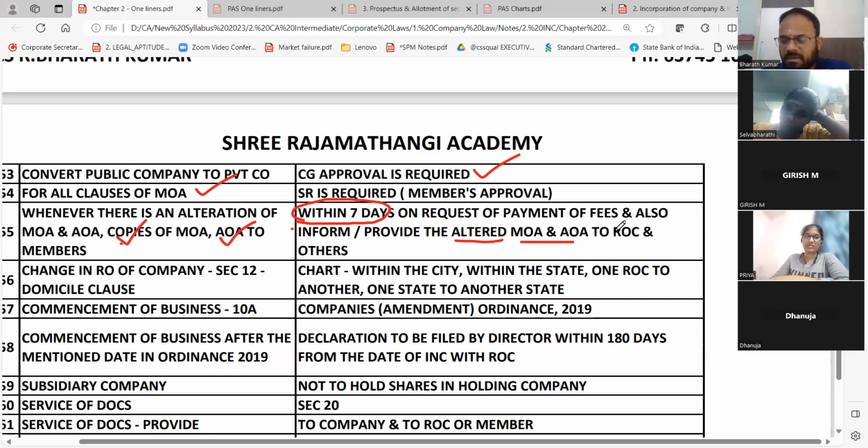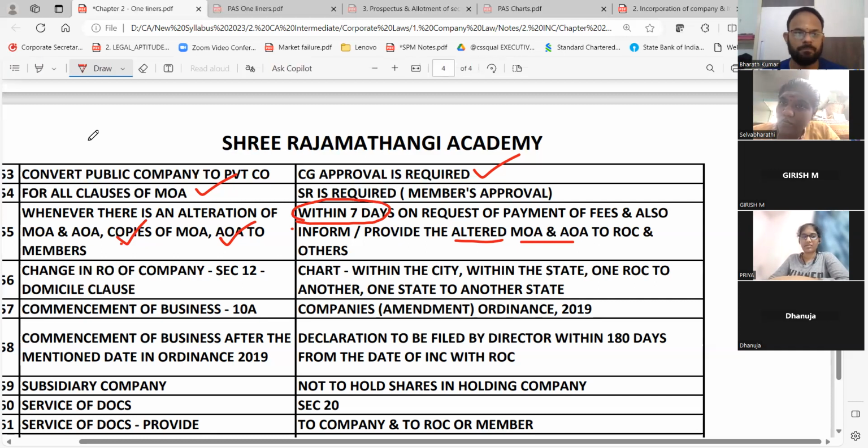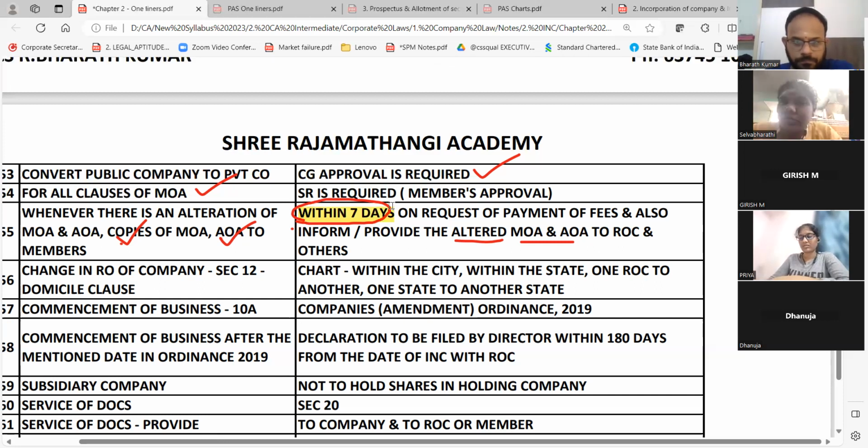We only told one thing. When altered MOA, AOA is done, give it to the members, give it to ROC. When you want to give it to members, how long you should give it, we never studied in the main book study material. So I brought it under one-liner. So within 7 days, that's your MCQ. I always told you to write the number games and practice, which we have already started writing. Sir, for both of them, 7 days? Both of them means what? MOA, AOA. For both ROC and others, within 7 days? This is only for members.